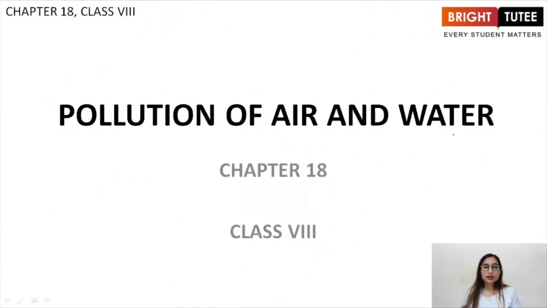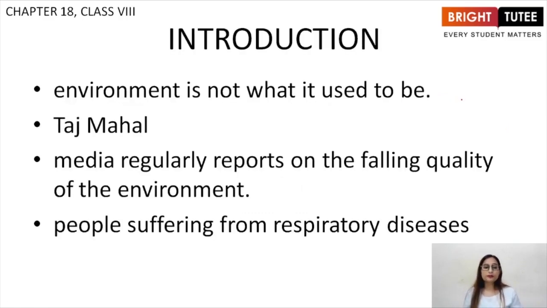In this lecture, we will be starting with the 18th chapter of your syllabus, and the name of this chapter is Pollution of Air and Water. Students, you have heard about air and water getting polluted. Nowadays, you must have heard your parents say that you cannot drink water from the taps, you cannot drink water from a flowing river, right? The air quality outside is not good. Then what is deteriorating the quality of air and water around us? That is what we are going to study in this chapter, what is it that is harming the air and water around us. So let us start.